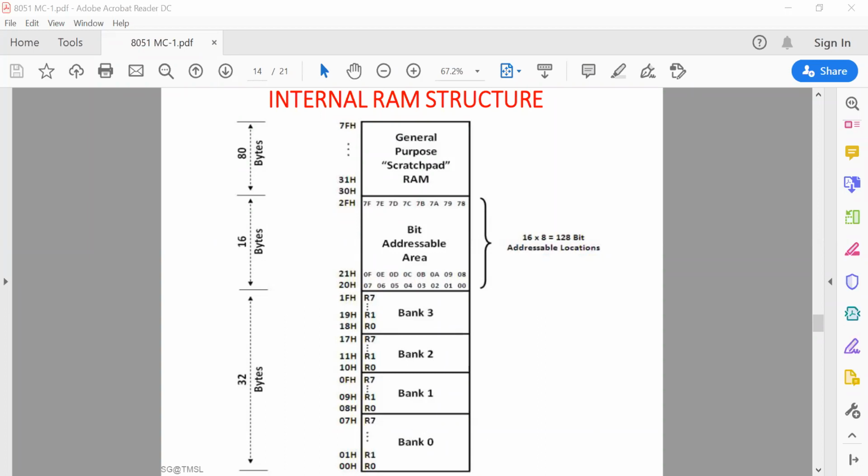So having so many general purpose registers makes programming easier and faster. So how many registers do we have? 32 registers are available. So if you have more registers, the operation will be faster and easier.